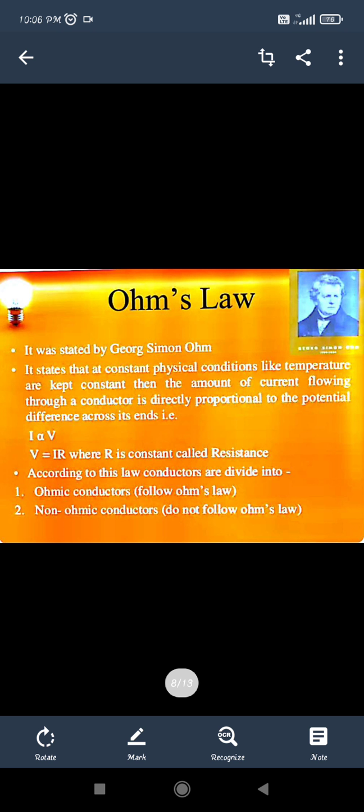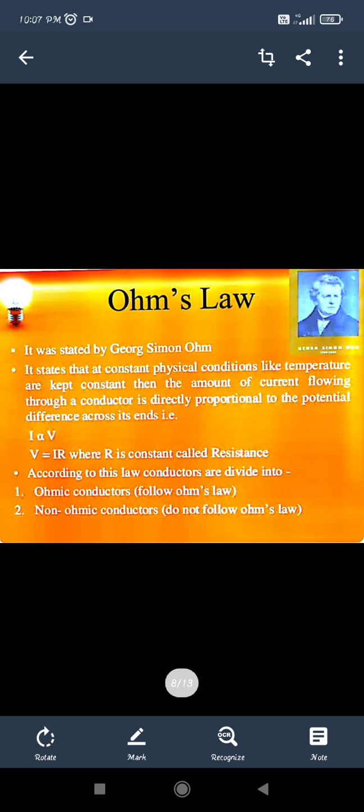So what we have seen is that in a conductor piece, the electrons are considered negative charge. The space left by a leaving electron is considered the positive part. When these positive and negative charges flow due to the potential applied by the battery terminals, this flow of electrons or positive charge makes a current flow. The flow of electrons is responsible for the flow of current, and the current is directly proportional to the voltage, because both are related. So V is directly proportional to the current.